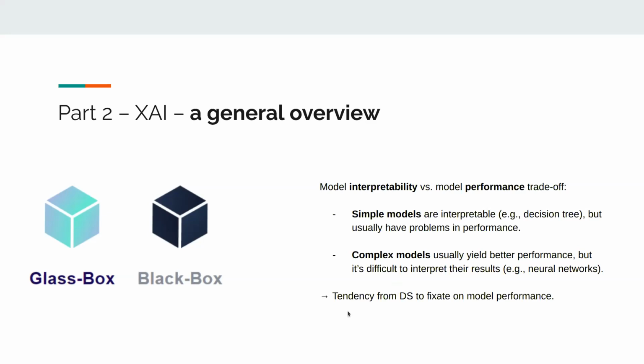Unfortunately, there is a tendency from data scientists or AI practitioners to fixate on model performance rather than explainability. You see that even in the competitions we have on Kaggle, etc. The top model is the one with the highest accuracy and so on. There is no real focus or highlight on the explainability of the model.